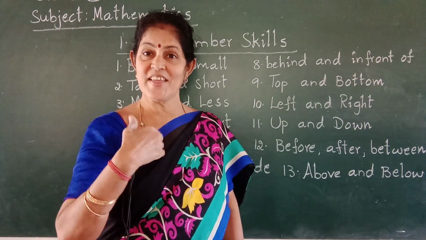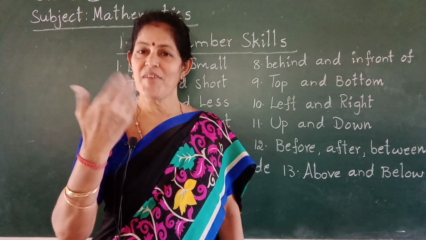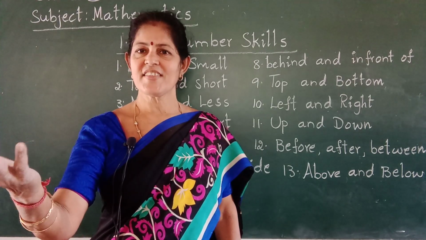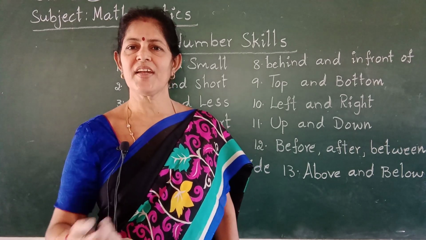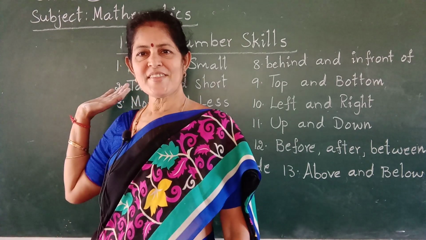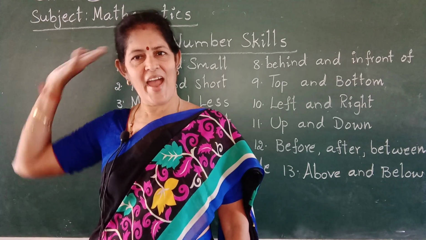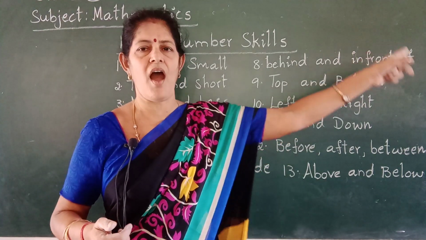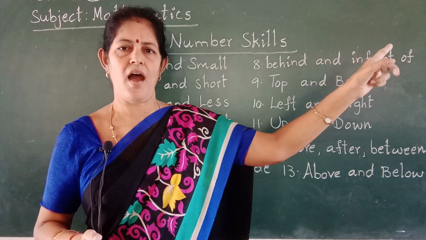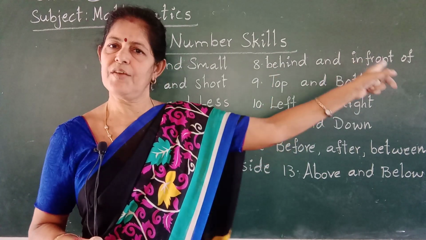My mobile is in front of me. I am in front of you. Children are sitting in front of the teacher. Teacher is standing in front of the table. Blackboard is behind the teacher. Behind and in front of.